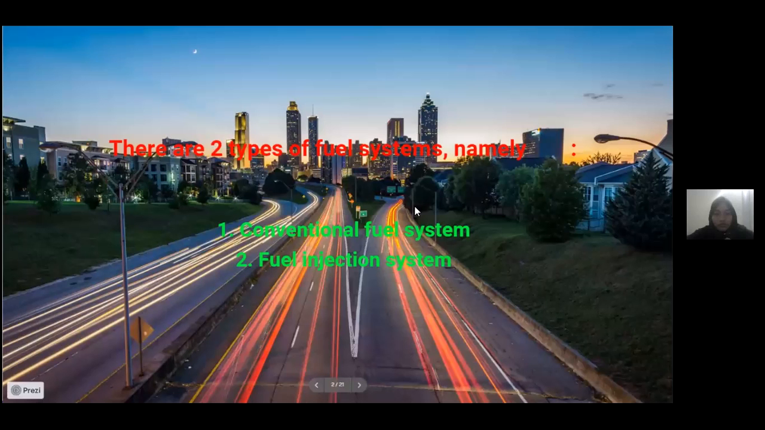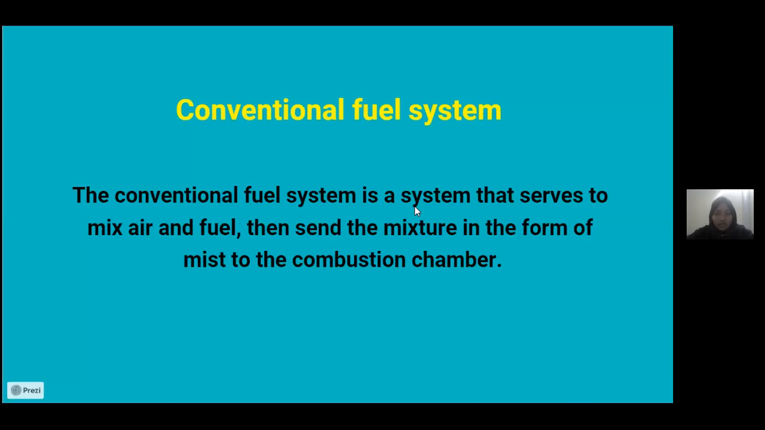There are types of fuel system. One, conventional fuel system. Two, fuel injection system. Conventional fuel system. The conventional fuel system is a system that serves to mix air and fuel, then send the mixture in the form of mist to the combustion chamber.